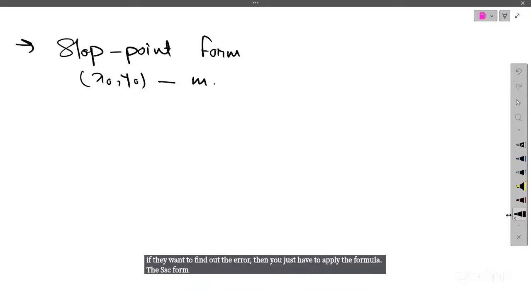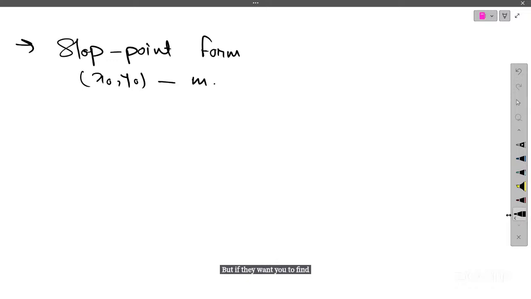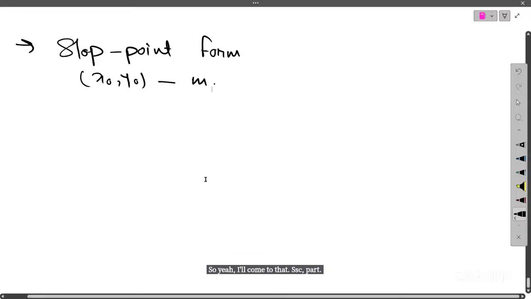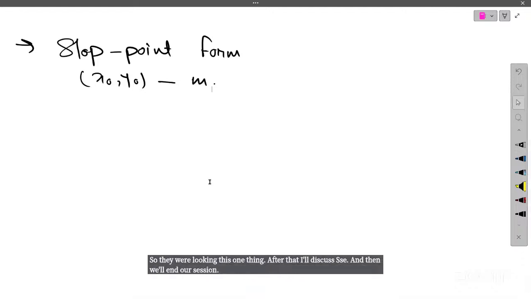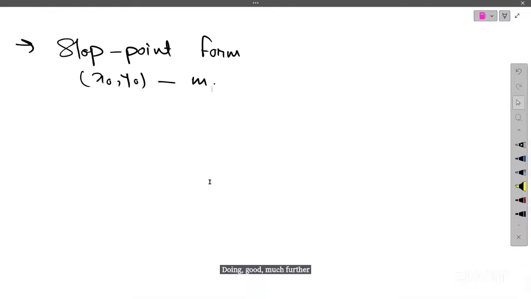But if they want you to find the best fit, then whatever constant is there, you have to approximate very well. I'll come to that SSC part, then that will be much more suitable. After that, I'll discuss SSC and then we'll end our session. Don't go much further from that. Okay. Fine.